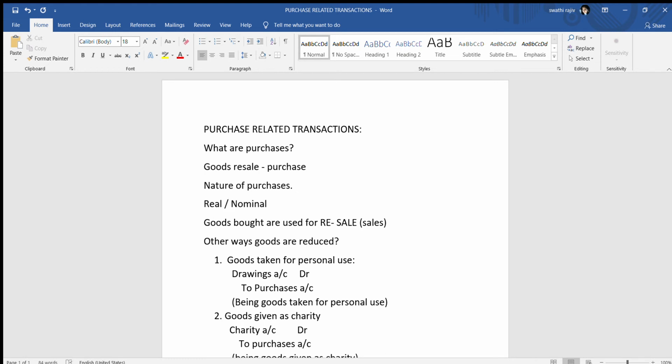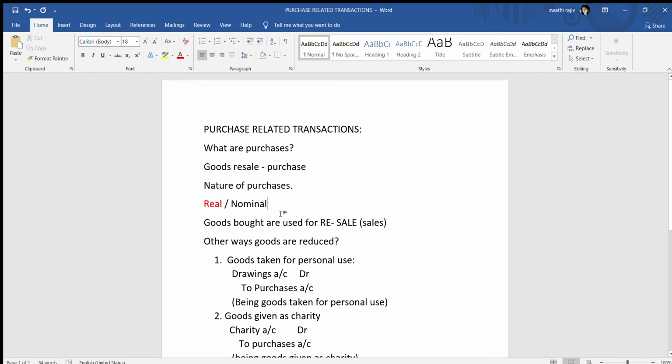How can it be real and nominal? Purchases as such does not have any shape or anything like that, and hence we consider it as nominal. It is an expense for us. We are buying things, it's an expense for us. Why is it considered as real? It is also considered as real because we are buying goods, and goods are ultimately our assets. Whatever goods are remaining after purchasing and after selling are our assets. So that is the reason why it is real as well.